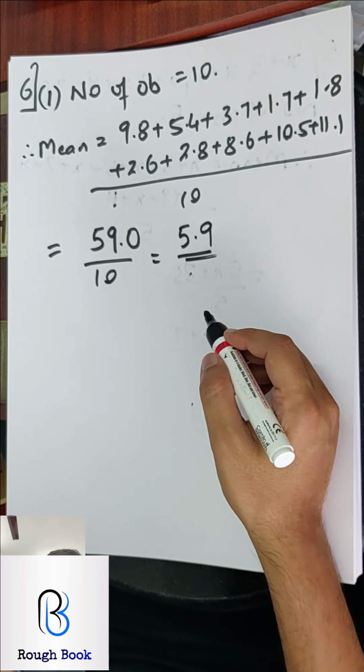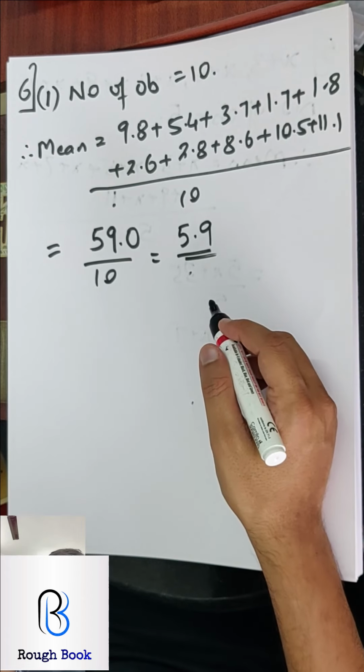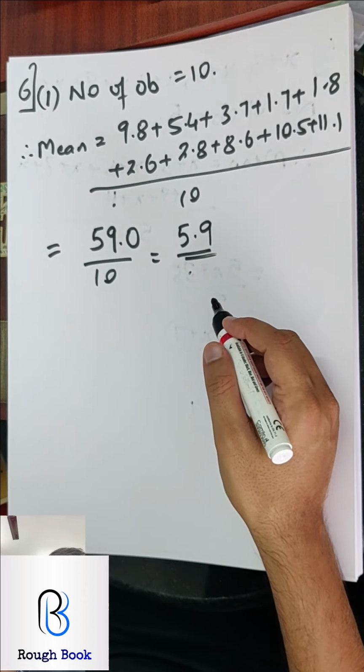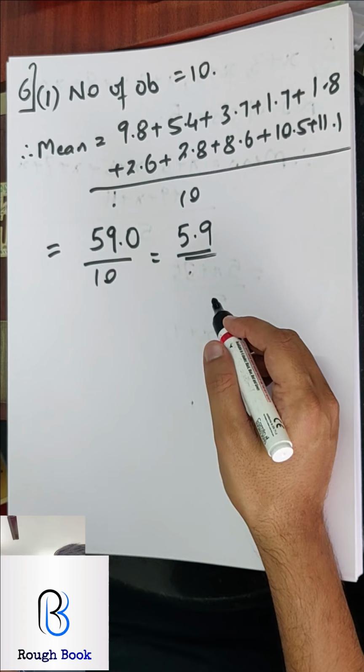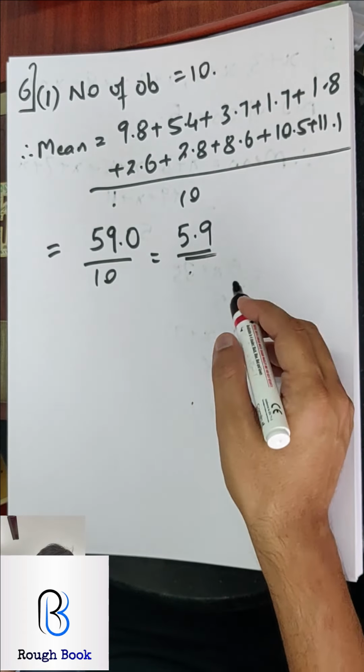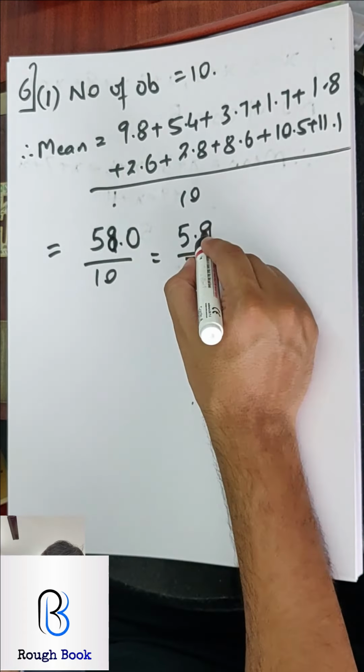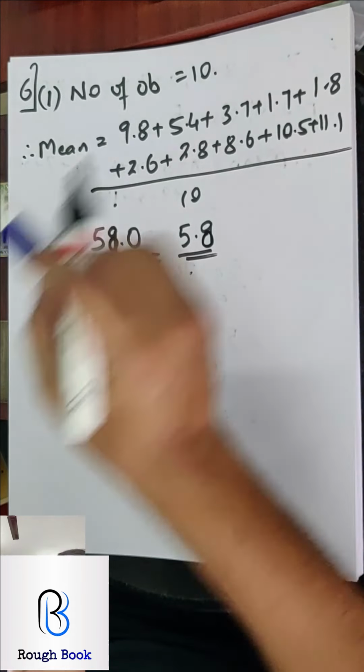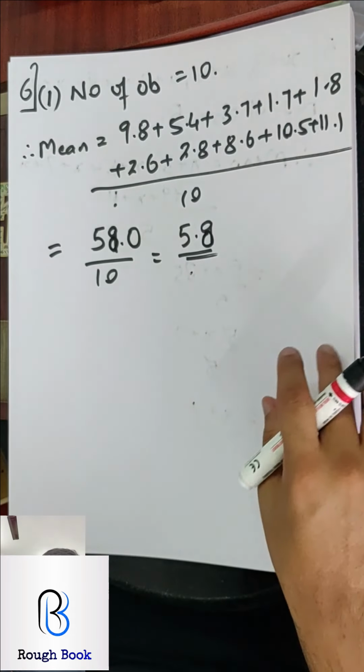Did anyone manage to get the same answer? This is 19A, sum number 6 part 1. Let's check. 19A 6 part 1, 5.8. So I messed up. It's 58. So 5.8. I'm sorry, I copied. Don't tell anybody. Let's go ahead.